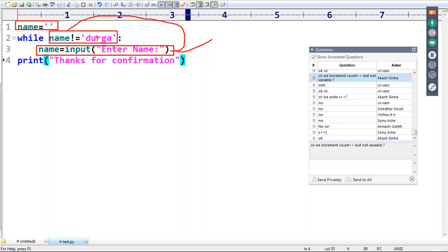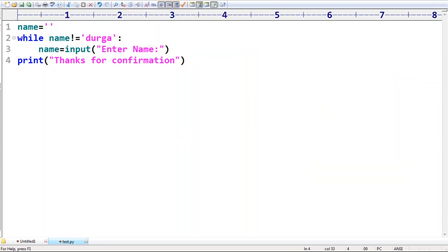If it is not Durga, again it will ask. Sir, how many times will it ask? If the name is not Durga, keep on asking like this. Whenever you enter Durga, Durga not equal to Durga fails, then without asking again, the print is going to be executed.